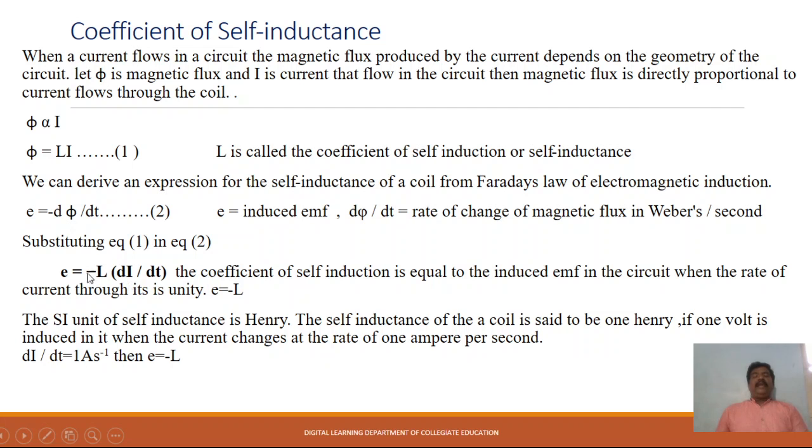So inductance is said to be 1 Henry if 1 volt is induced in it when the current changes at the rate of 1 ampere per second, then we can define that it is 1 Henry.